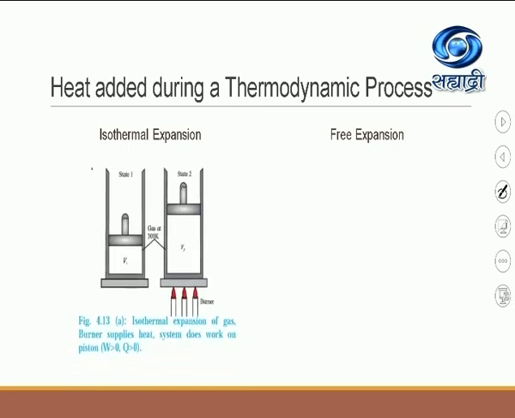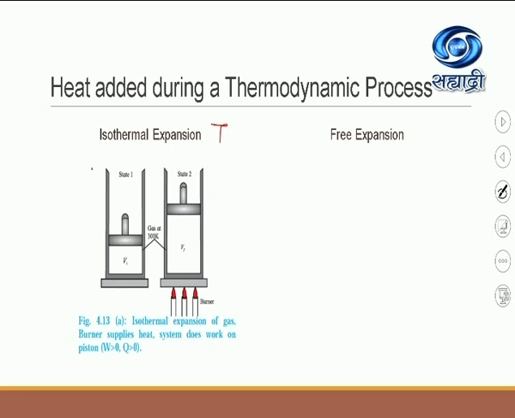After this, today we have to see 2 types of expansions, the isothermal expansion and the free expansion. As the name indicates, isothermal means the expansion is carried out at constant temperature. When the temperature is kept constant, we say the expansion is isothermal. Consider a gas filled in a cylinder, with initial volume Vi.